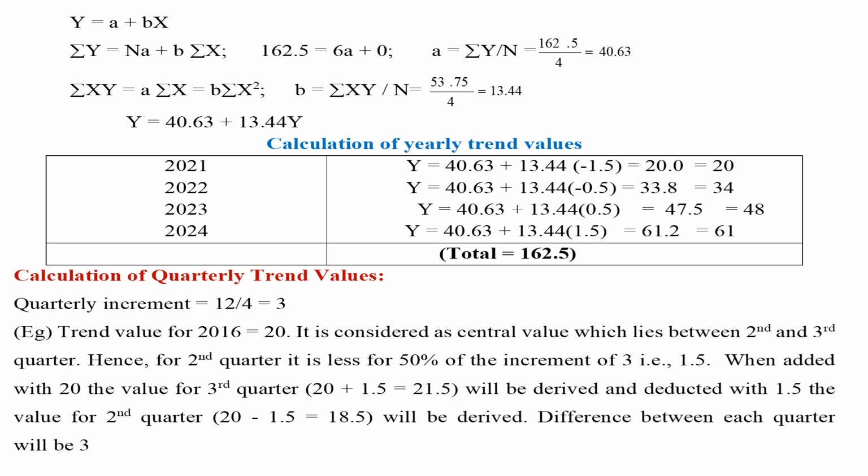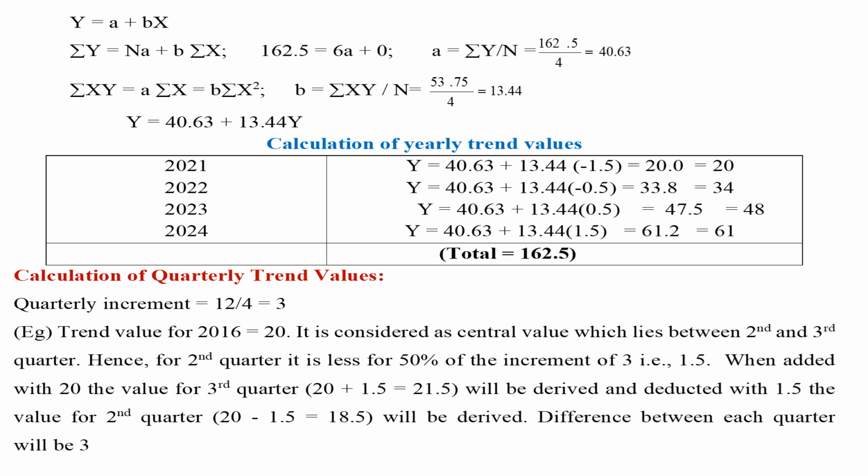Calculation of yearly trend values. Y21 equals 40.63 plus 13.44 times minus 1.5 equals 20.0 equals 20. Y22 equals 40.63 plus 13.44 times minus 0.5 equals 33.8 equals 34. Y23 equals 40.63 plus 13.44 times 0.5 equals 47.5 equals 48. Y24 equals 40.63 plus 13.44 times 1.5 equals 61.2 equals 61. Total equals 162.5.